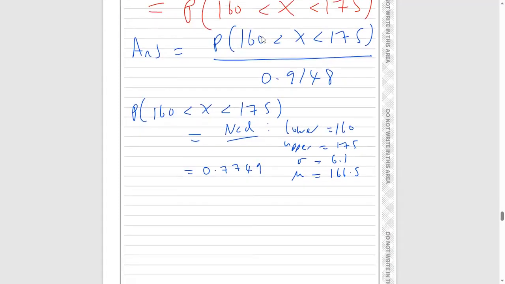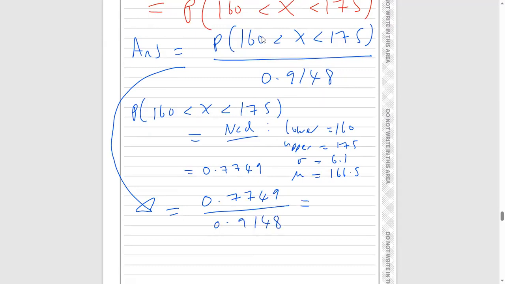So our final answer is going to be equal to 0.7749 divided by 0.9148. Let me do this on the calculator, 0.7749 divided by 0.9148. So I'm going to get 0.847.